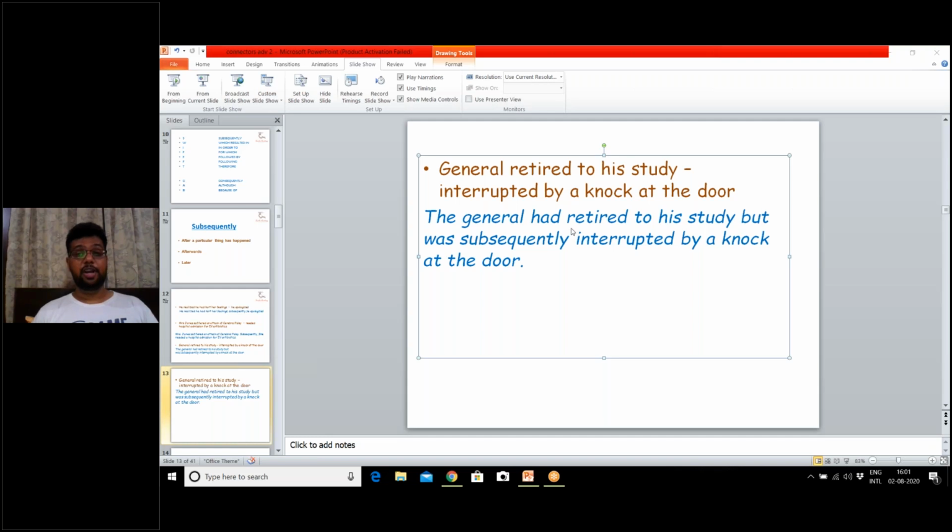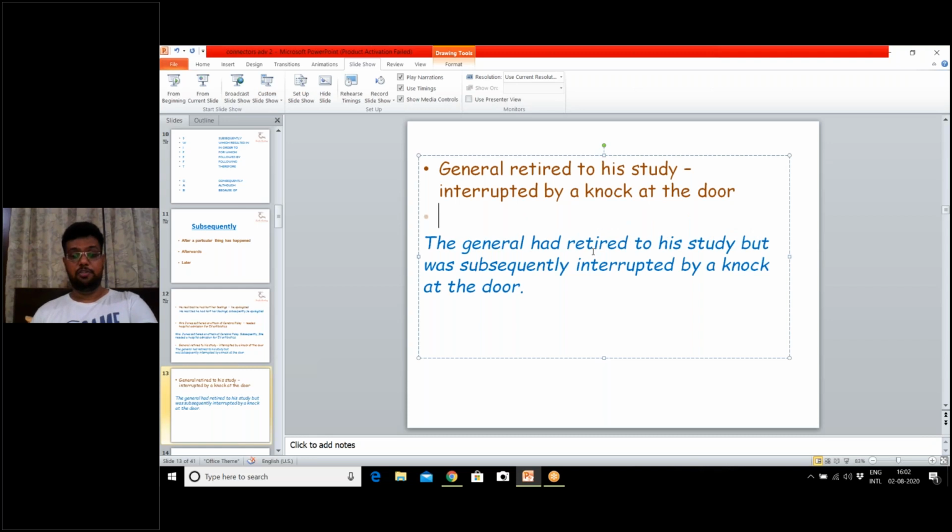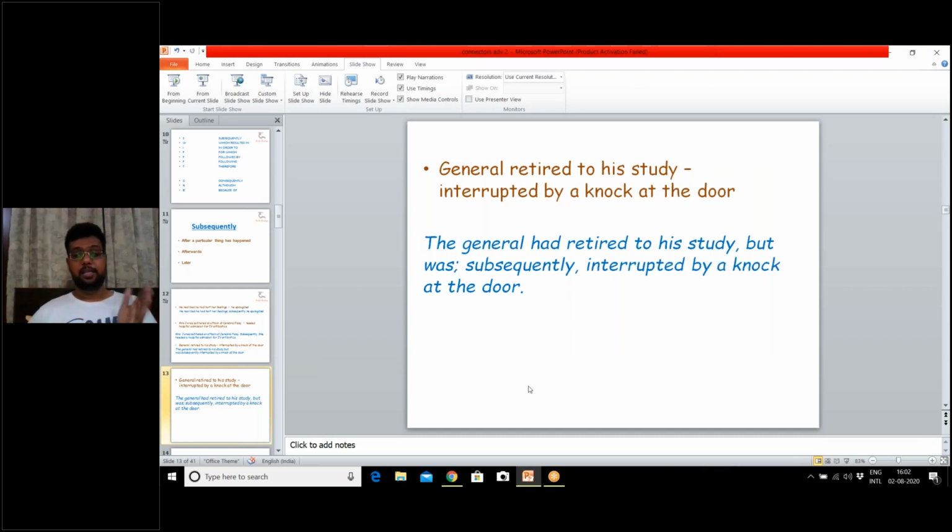So, general retired to his study, interrupted by a knock at the door. Now look here, everybody, please. I am writing this sentence somewhat like this: The general had retired to his study, comma, but was, semicolon, subsequently, comma, interrupted by a knock at the door. As you can see on your screens, what I have written, verbally it's correct, but the usage of punctuation marks is absolutely wrong here.